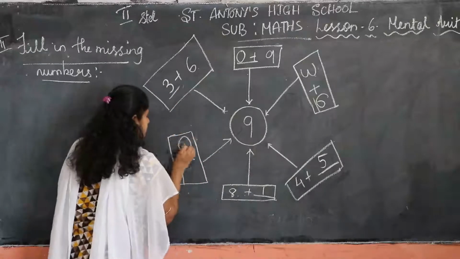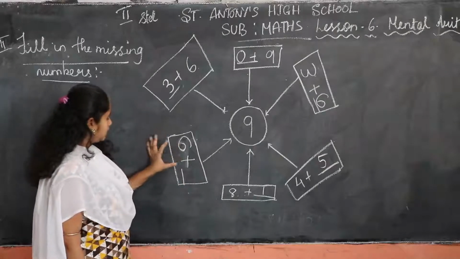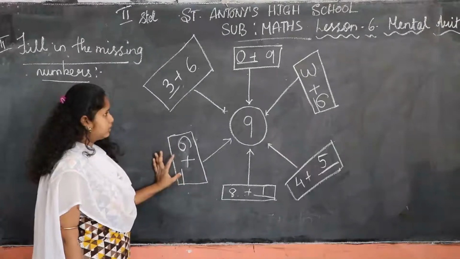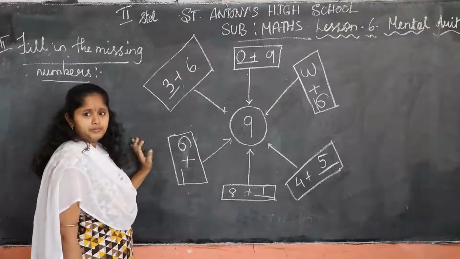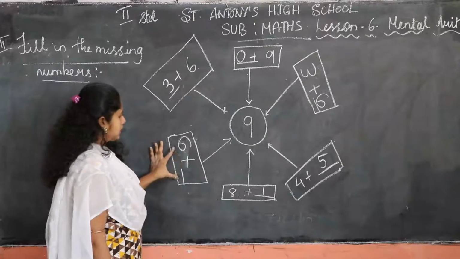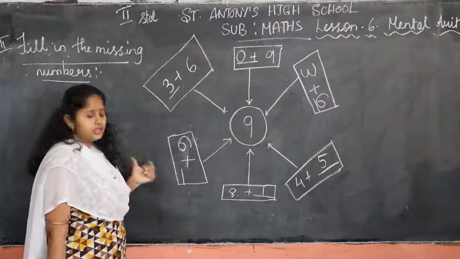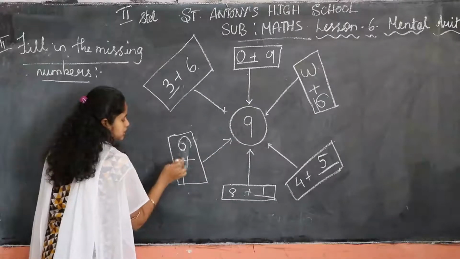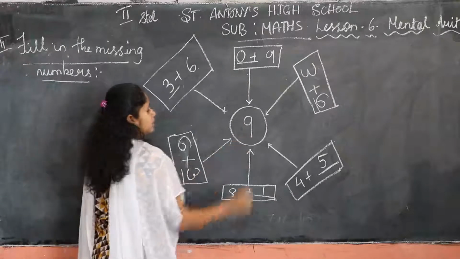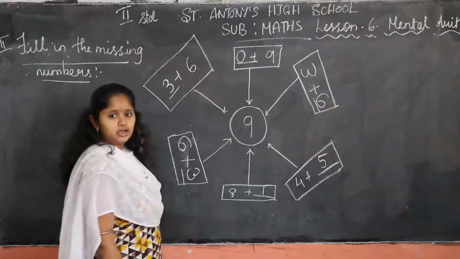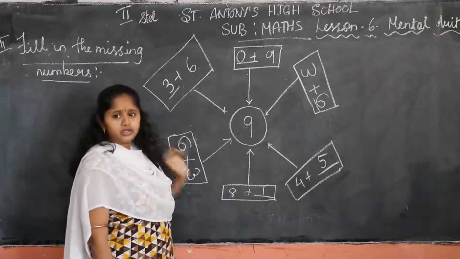Yes. Next, 6 plus dash. Here 6 is there, plus is there, dash. Which number, if you write here, will you get the number 9? Think it. 6 plus dash. Which number should come here? To get 9, you have to add it. Okay, 6 plus 3. If you put 6 plus 3, we will get the number 9. Yes, children, have you all understood this? Yes, you have to think. After that, you have to solve it.